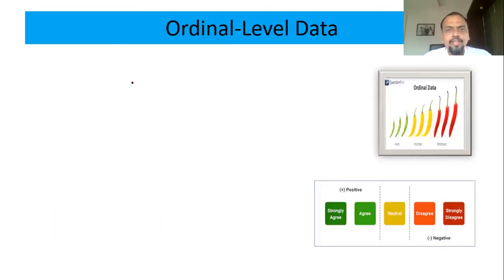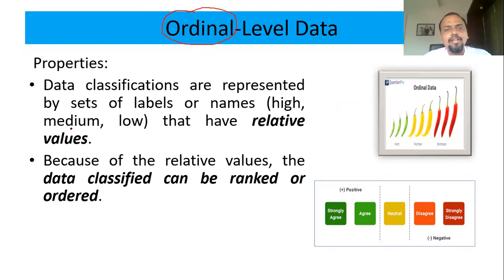Ordinal level, as the name suggests, ordinal means it is having an order, or a rank. Here the data are classified, that is true, it is also classification, but in a particular order, in a particular level, in a particular rank. Then it is said to be ordinal level of measurement. Suppose you want to give feedback on the customer service that you got at a bank, then there will be options like not satisfied, satisfied, neutral, highly satisfied.